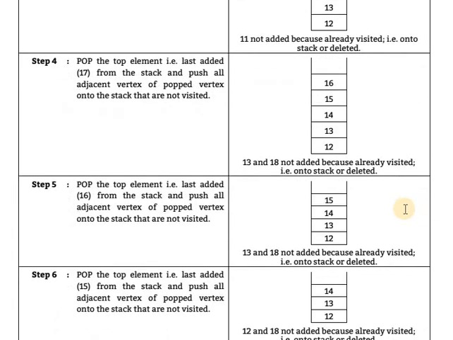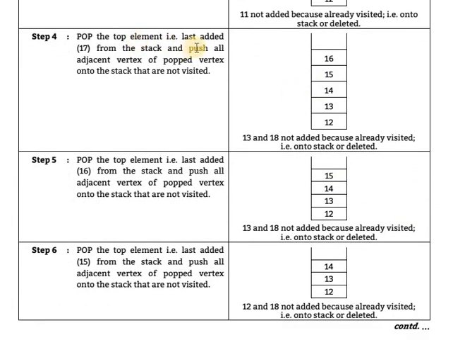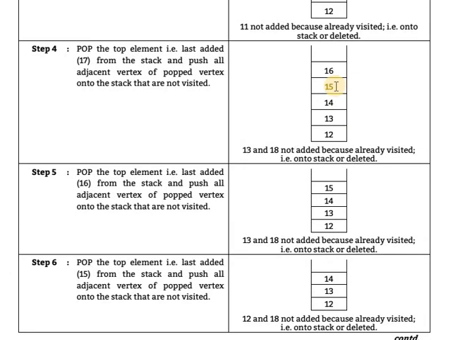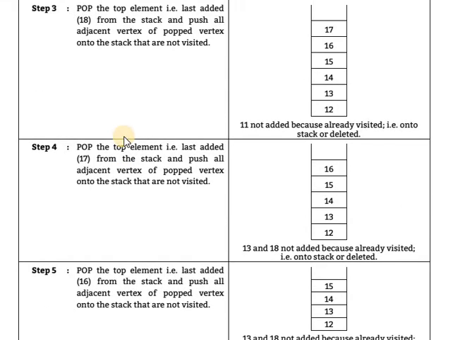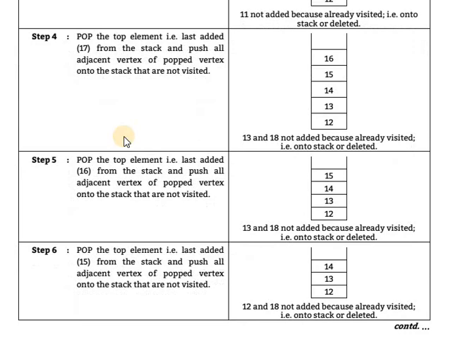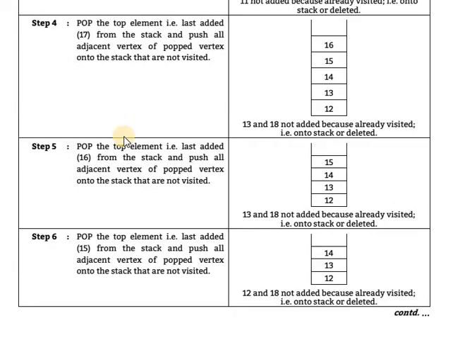Fourth step, pop the top element, that is the last element, which is 17. So 17 will be popped, and its neighbor nodes will be added. 13 and 18 are already added, so they will not be added again. After that, next step, 16 will be popped, and its neighbors 13 and 18 are already added or removed from the stack. Again, next 15 will be popped.